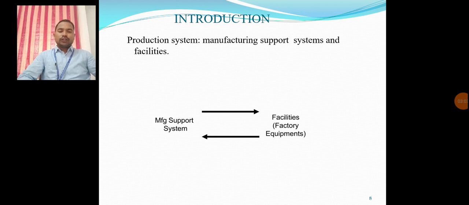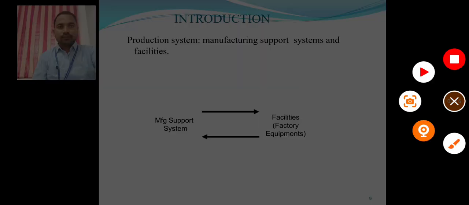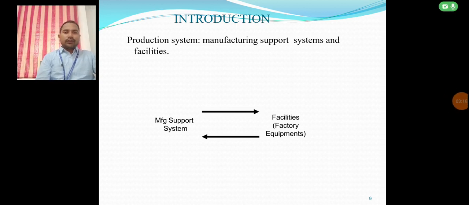So facilities should be considered as only the factory equipment. In factory facilities we need some equipment, we require labor, and we utilize transferring systems. All these things we need as facilities.